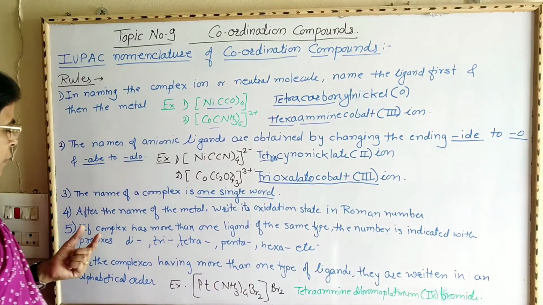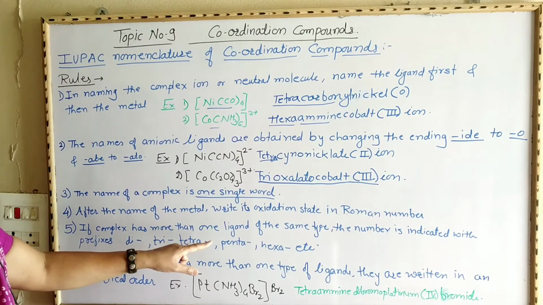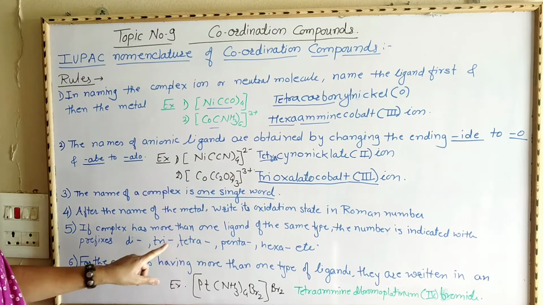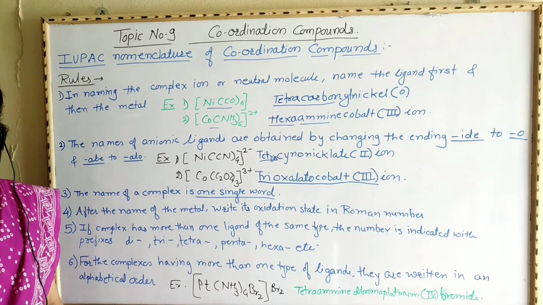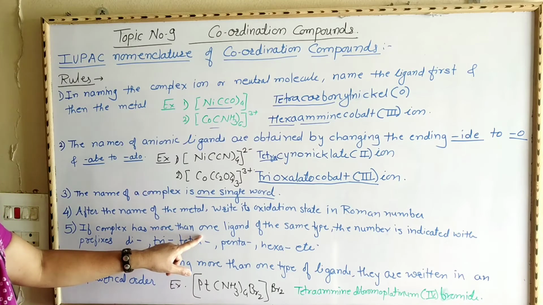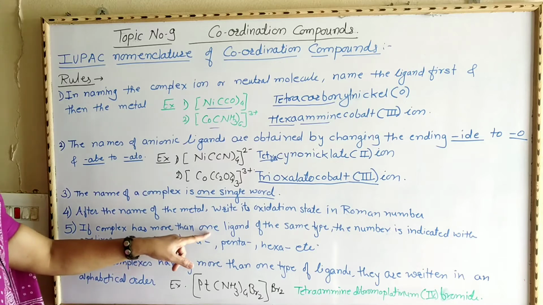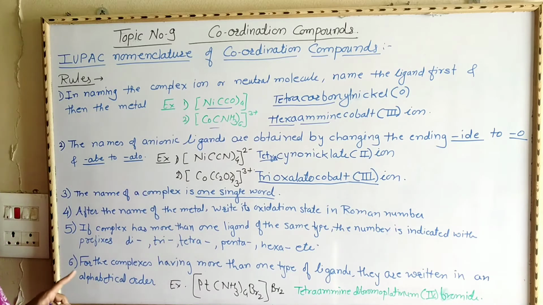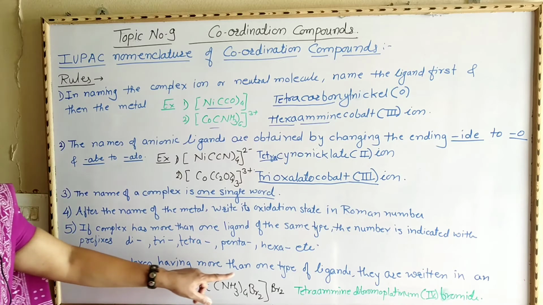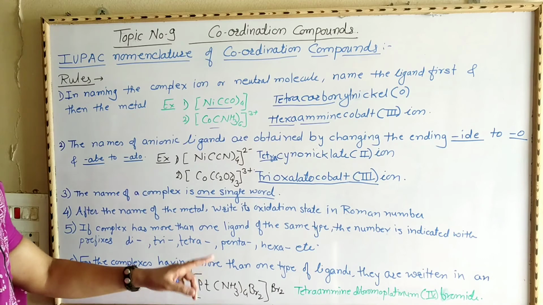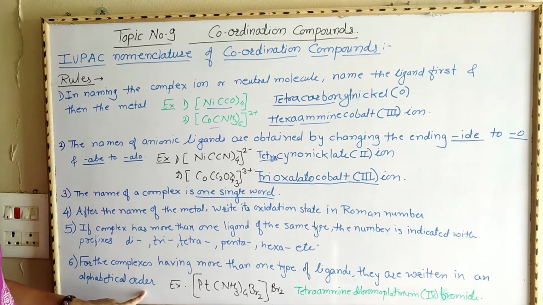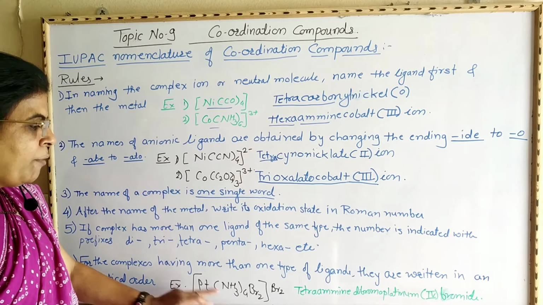In this way the prefixes di, tri, tetra, penta, hexa, etc. are added if there are same type of ligands present, that is, more than one same type of ligands are present. Now the 6th one. For complexes having more than one type of ligand, they are written in alphabetical order. That is, if 2 different types of ligands are present, then the ligands are named in alphabetical order.